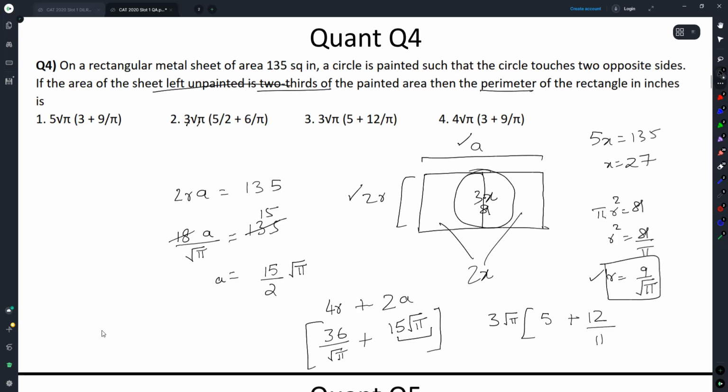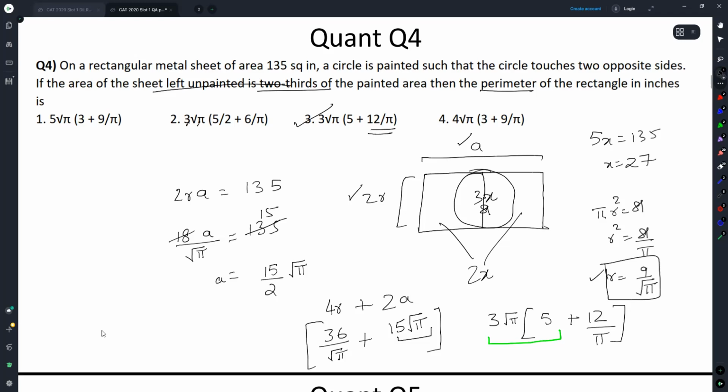Either you see it or you don't, I don't mind. But can you see that as soon as you reached this 3 root pi plus 5, after this you don't really have any confusion between the options. Maybe you're unable to simplify to 12 by pi, but you can definitely mark 3 as your answer. Yes.